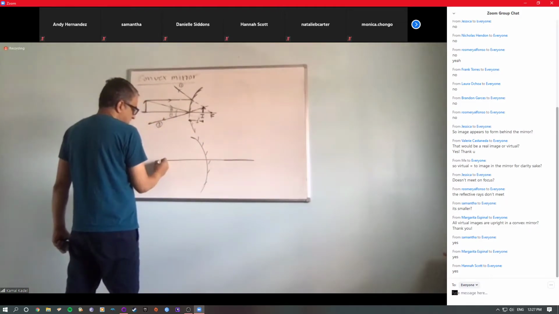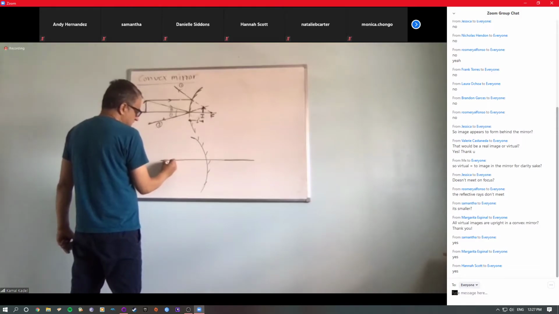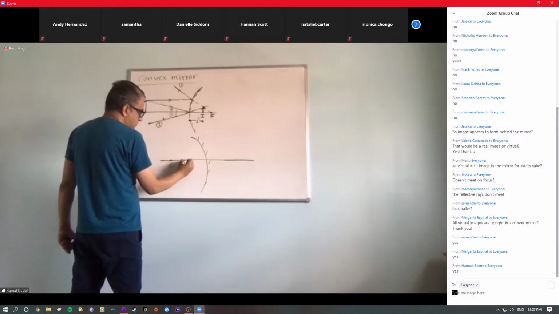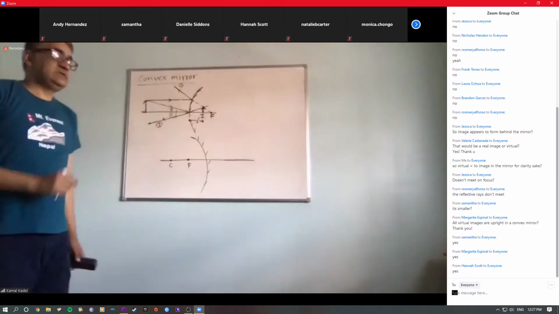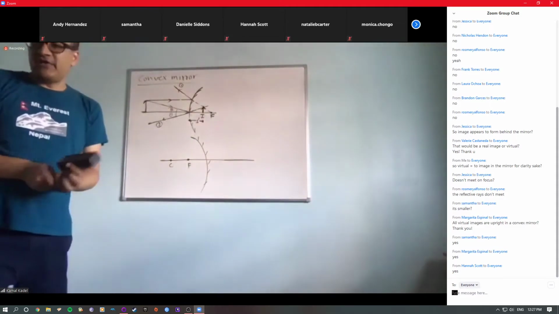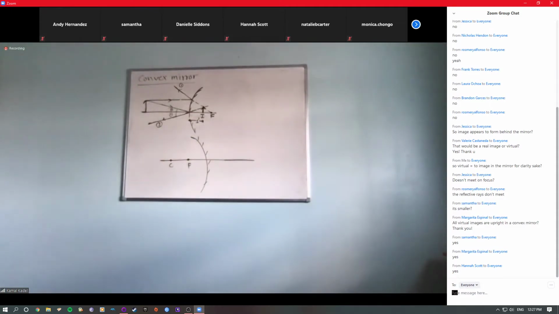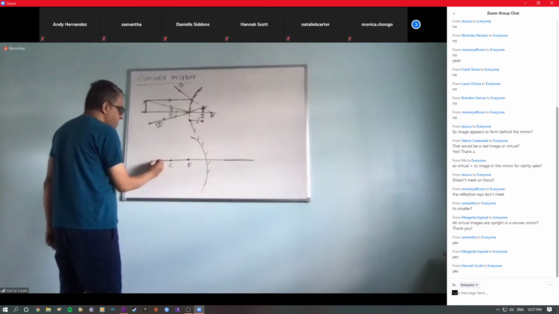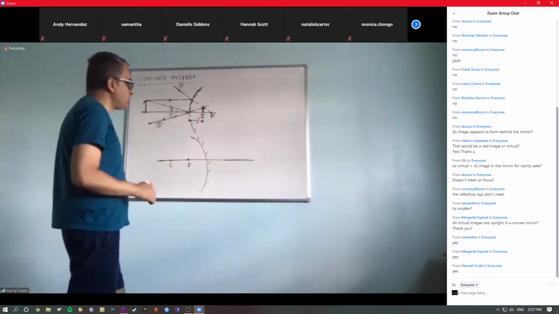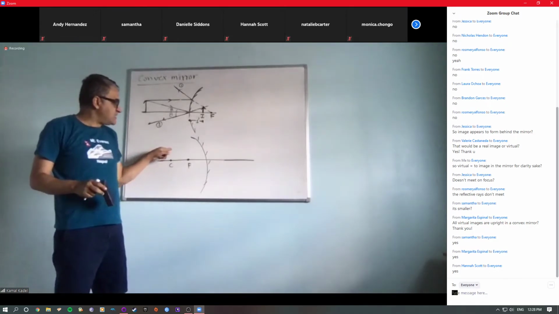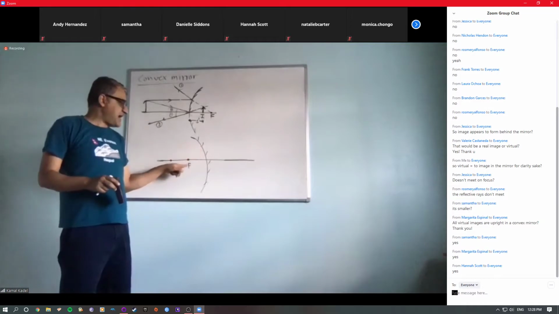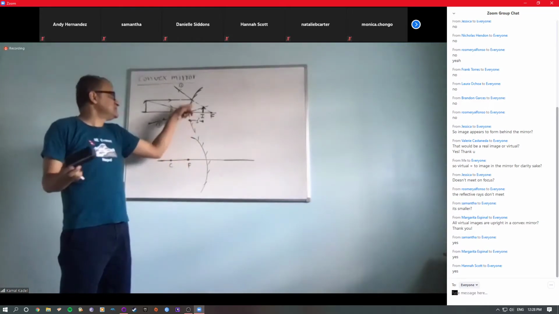So I have the center of curvature here, and I have the focal point here, right? So now, usually this is called the ray diagram, right? Or finding the position of the image using the geometry, right? So in this case, when we draw a ray diagram, we know that any ray parallel to principal axis reflects back at focus or appears to come from focus in this case.